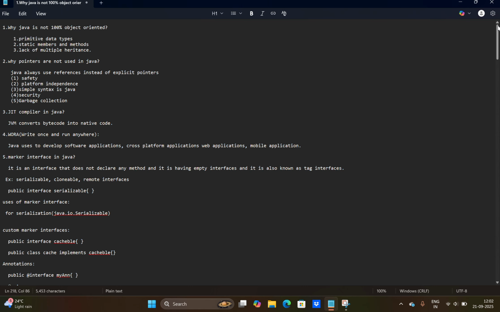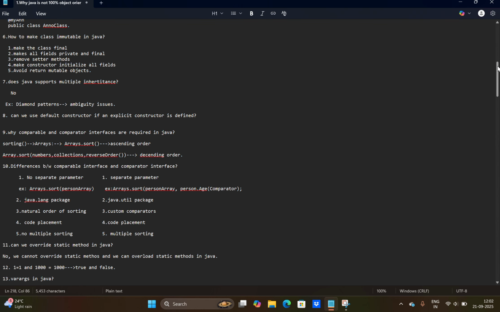So my first question is why Java is not 100% object-oriented. Here are the answers we can see. Coming to my second question, why pointers are not used in Java, JIT compiler, or a marker interface. Marker interface. My sixth question is how to make a class immutable in Java. How does Java support multiple inheritance?